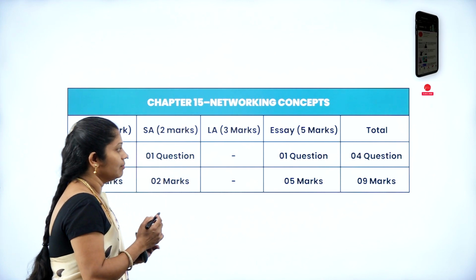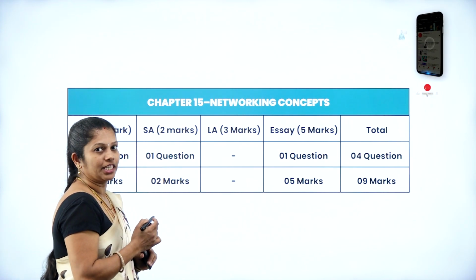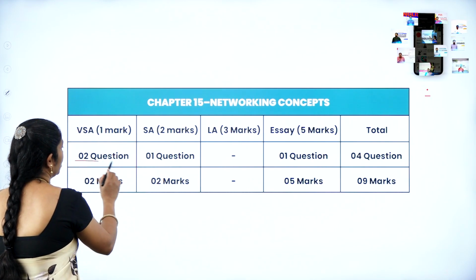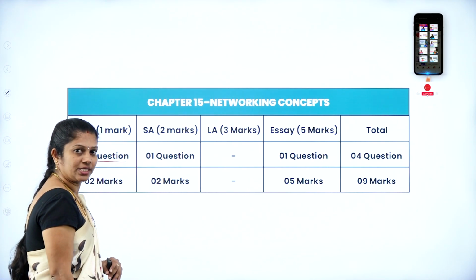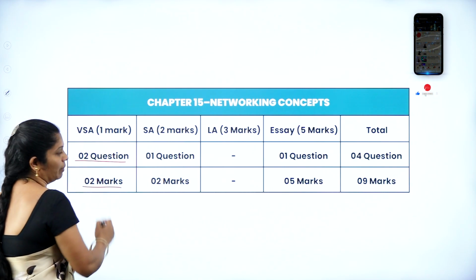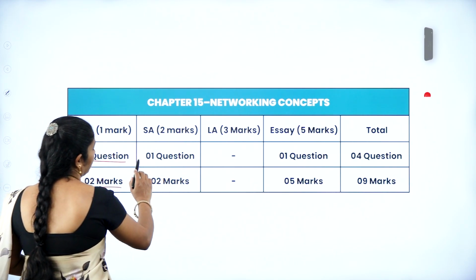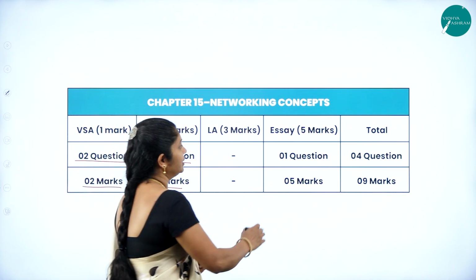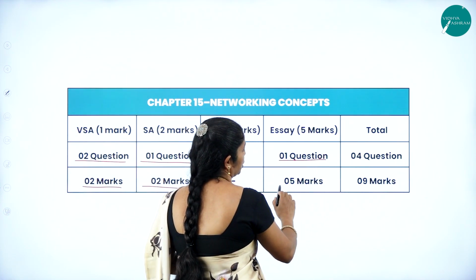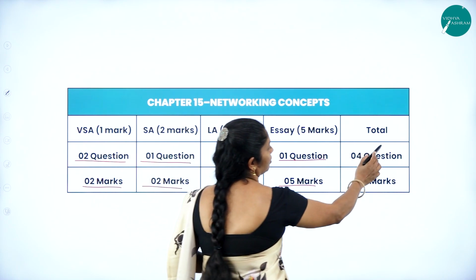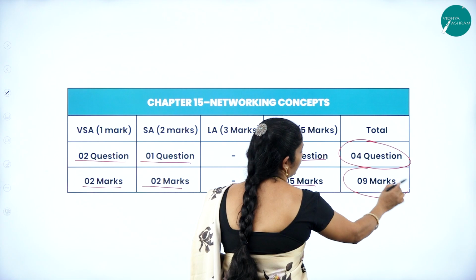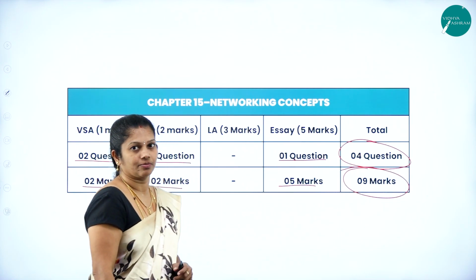Today, we are going to start with the revision class on the networking concept chapter. In the annual exam, from this chapter, you can expect 9 marks. Because in part A, you will get 2 questions. Each question carries 1 mark. That's why 2 marks in part A. Then in part B, 1 question for 2 marks. As well as in part D, you can expect 1 question for 5 marks. Totally from this chapter, you can expect 4 questions. Total weightage of this chapter is 9 marks.